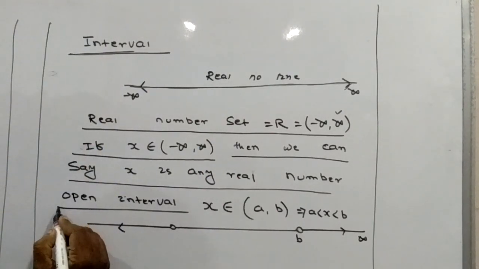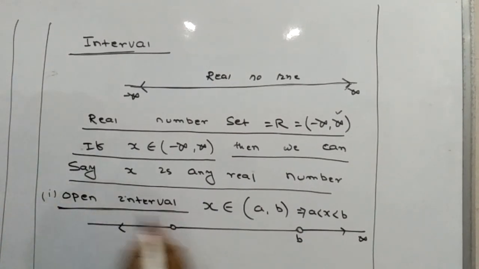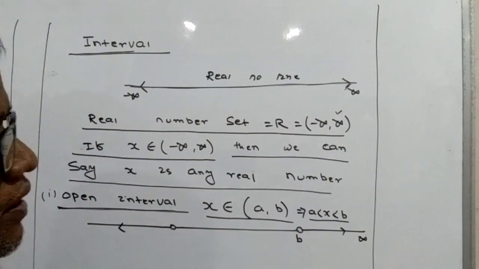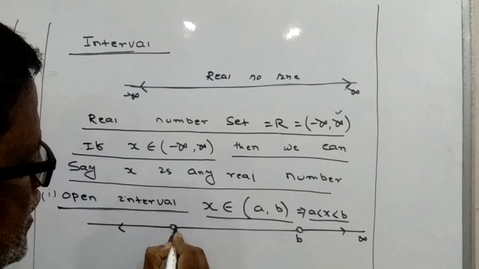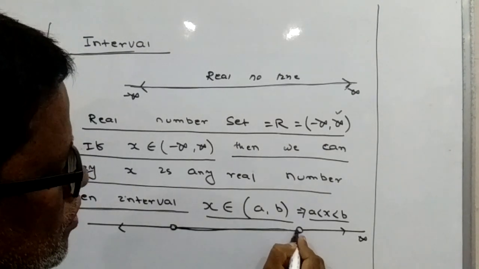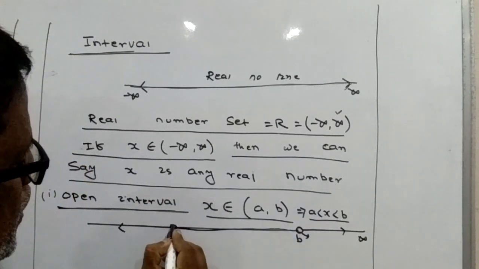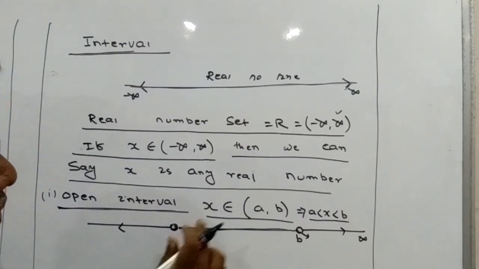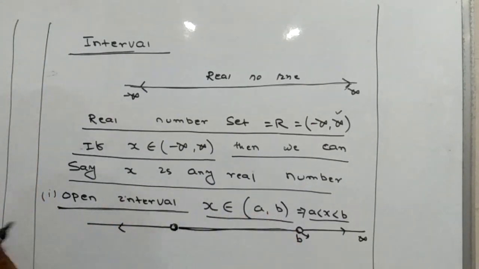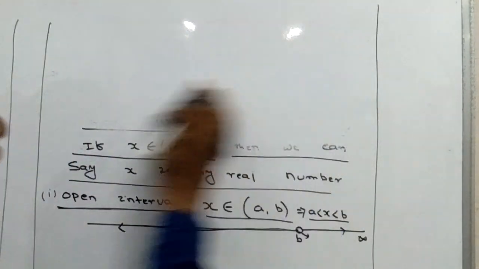Again, in case of open interval, suppose we are taking the open interval, this is your open interval. X belongs to open interval AB means a is less than x less than b. X is a number which is greater than a but less than b. See here, b is not included. This symbol, this circle, means it is not included. A is not included.